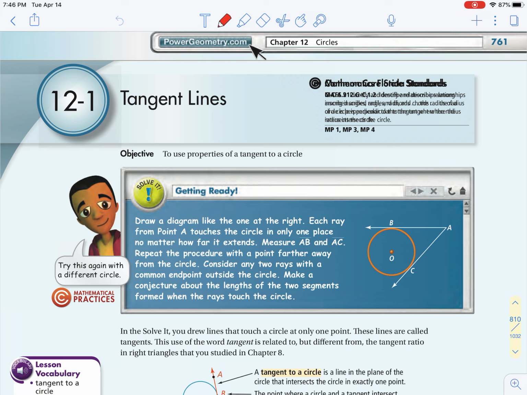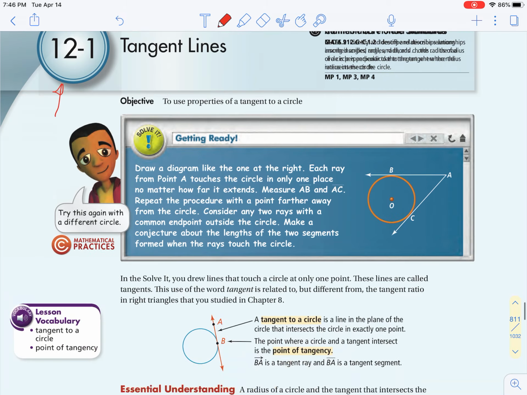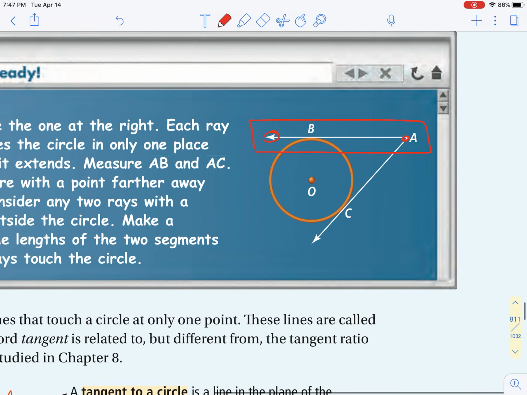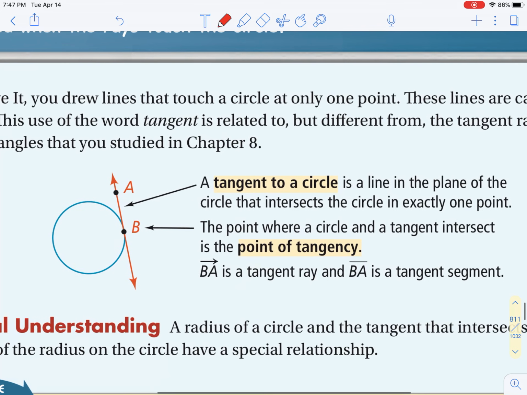In this chapter, we'll be talking about lots of circles and all the cool lines that we can do with circles as well. So, a couple things to review: what's a ray, what's a line. Here's an example of a ray. If you remember, it has an endpoint and goes on infinitely in one direction. Talking about a line, there's an example of a line. It goes on infinitely in both directions.